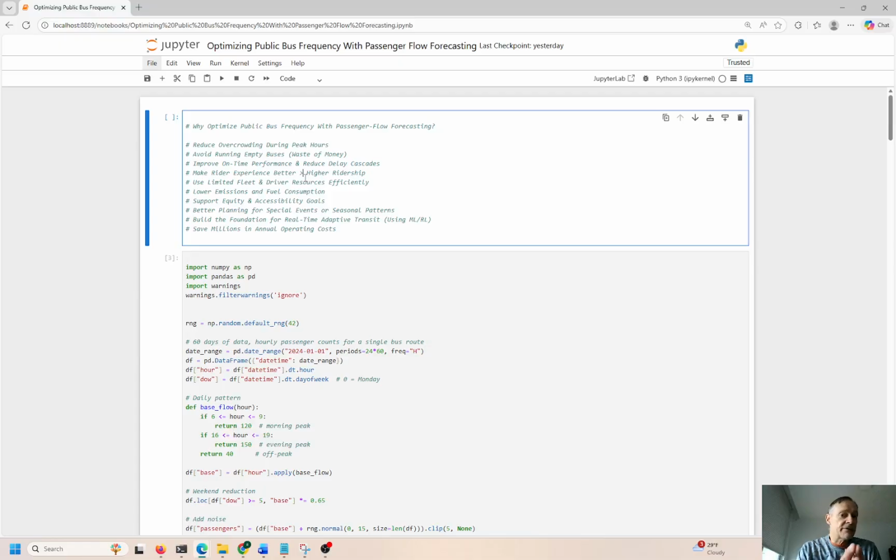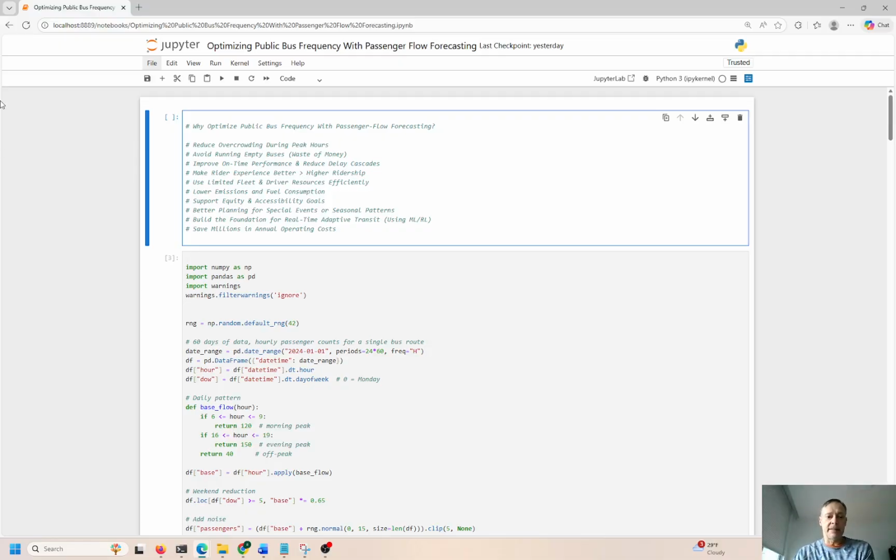Make this non-biased for, who knows what people come up with, gender or race biases, things like this, right? We want to try to eliminate any possible conceivable characteristic of bias, right? So that can be another goal. Better planning, forecasting, building a foundation for real-time adaptive transit, right? Using machine learning, deep learning techniques like this, and basically save millions of dollars in annual operating costs, and everybody's happier, right? Win-win-win. Happier riders, happier bus drivers, and happier public transit governance system, or whatever you want to call it, right? Because they save money.